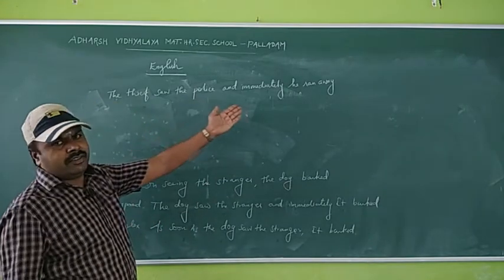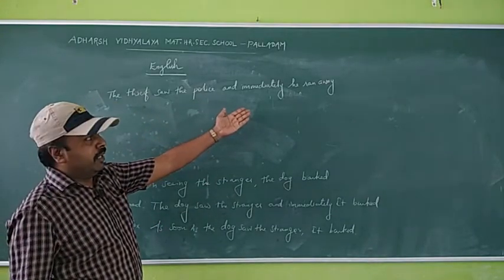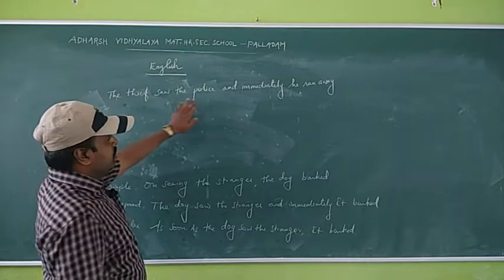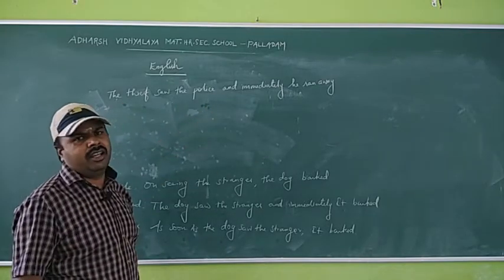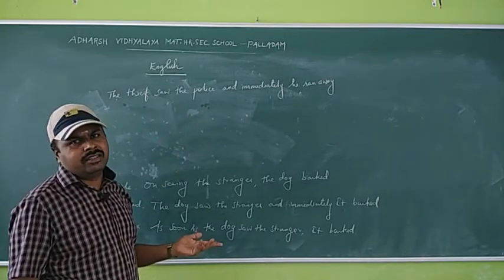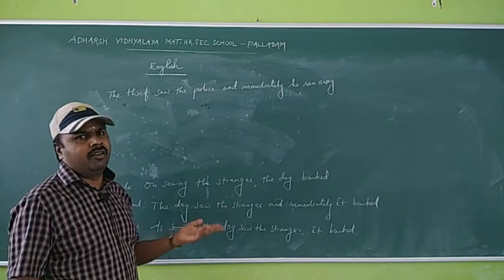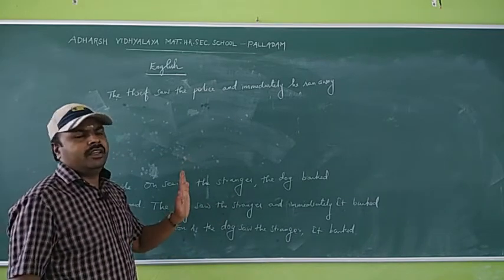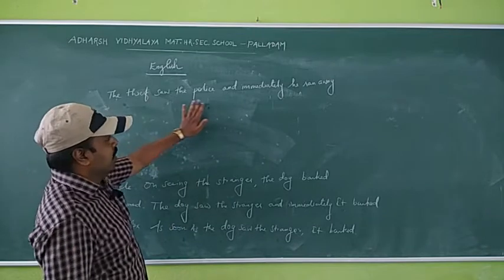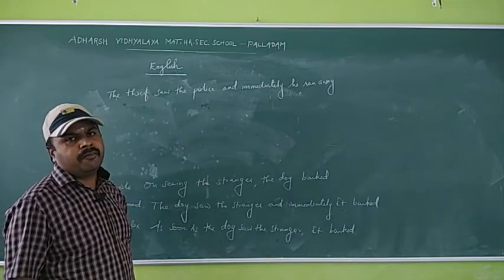See the two actions, it happens immediately, no? He never thinks whether he may run or not. So definitely he runs. The thief saw the police and immediately he ran away.